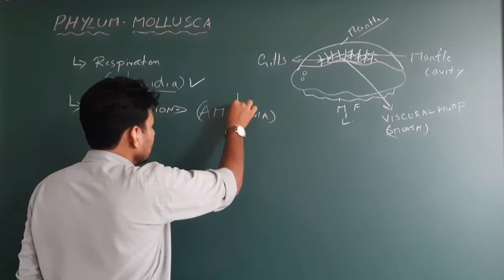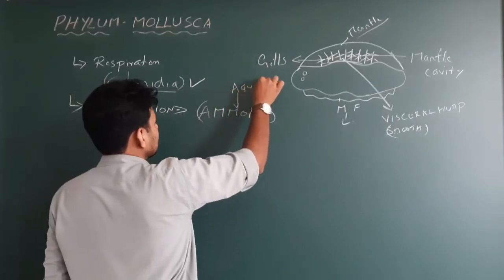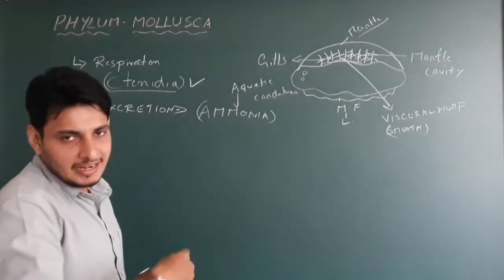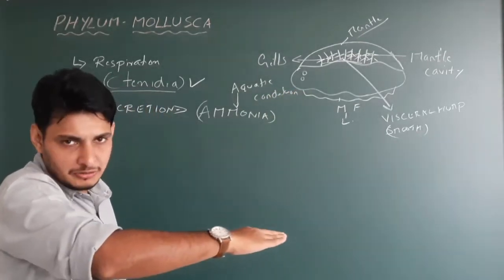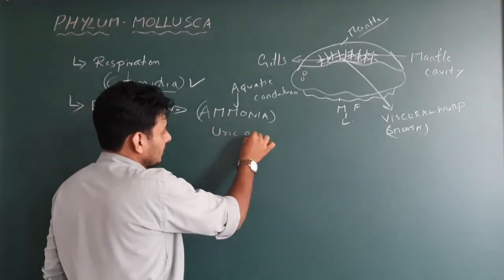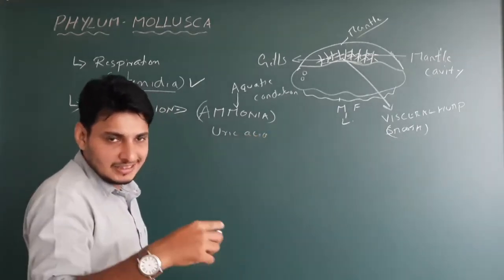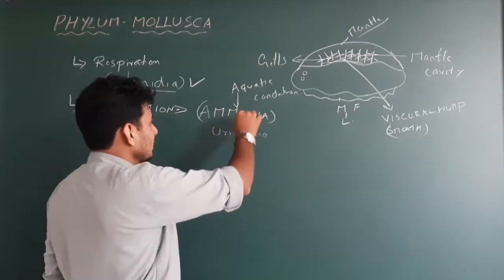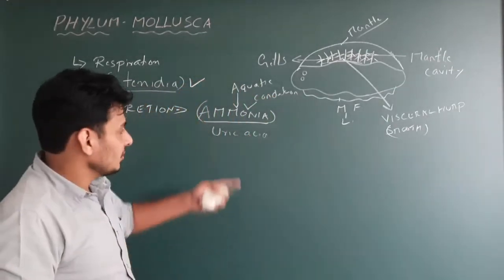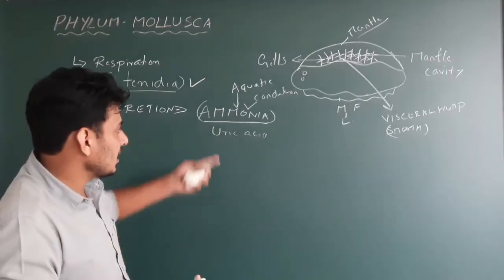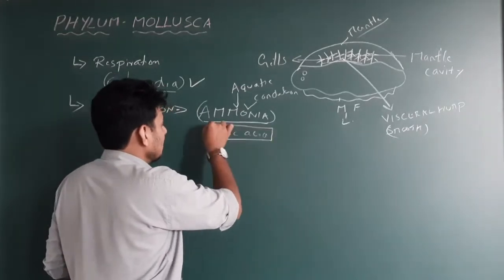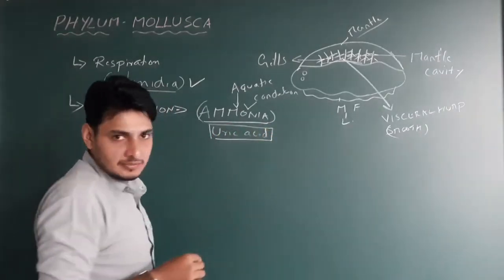So I'll write here only in aquatic condition. If this particular mollusca or any other organism survives in the terrestrial condition, then they excrete uric acid or urea. But in the case of mollusca, 90% are aquatic, so they release ammonia as their excretory product. But still, the terrestrial mollusca excrete uric acid. Can you write this? Got it?